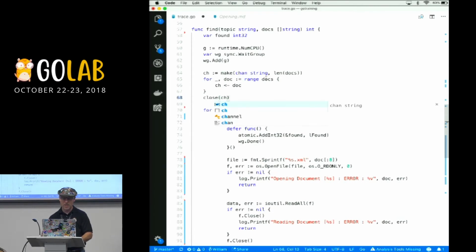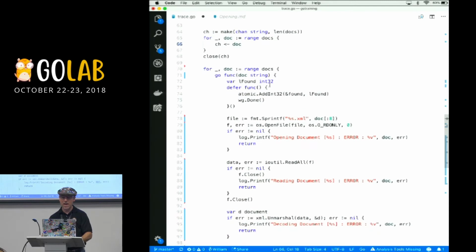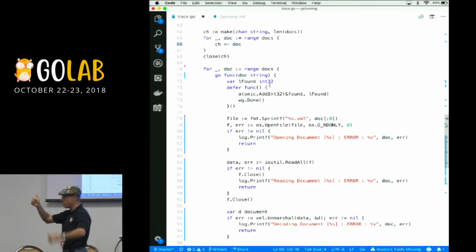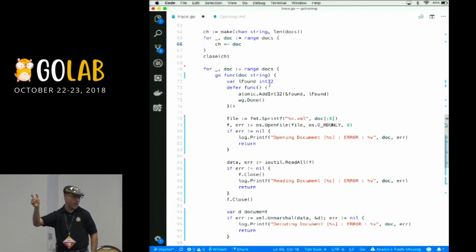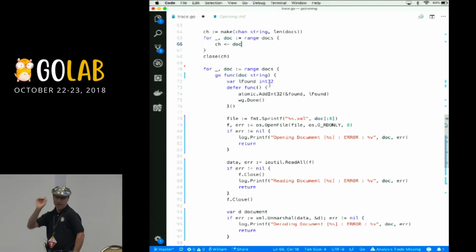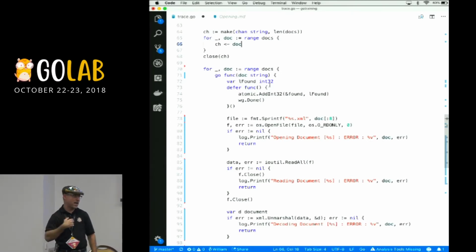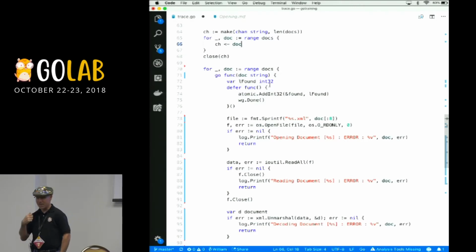Think about what we just did here. Since we have a well-defined amount of work, we know how much work we want to do. We know how many goroutines we want to do that work. And we're doing it based on mechanical sympathy, based on how many virtual cores I have. So you may have fewer goroutines than I do, or more if you're lucky, because of your hardware. We don't want more goroutines than we have cores. It probably won't really make it run any faster.